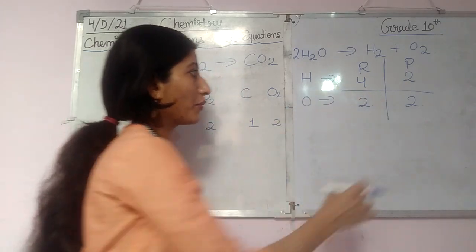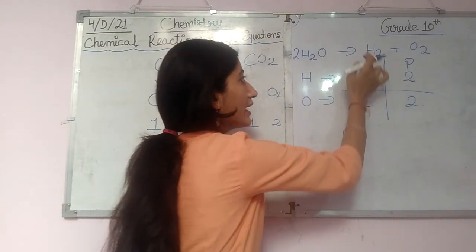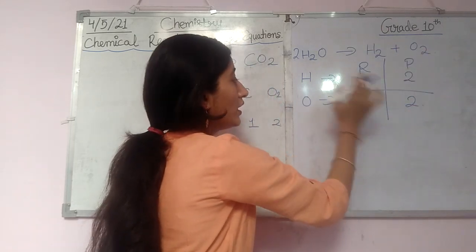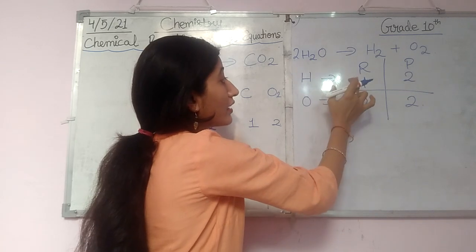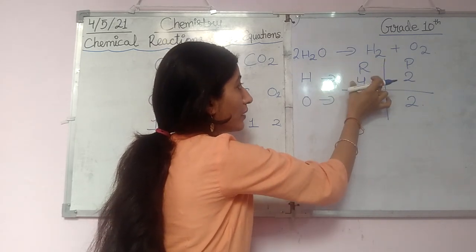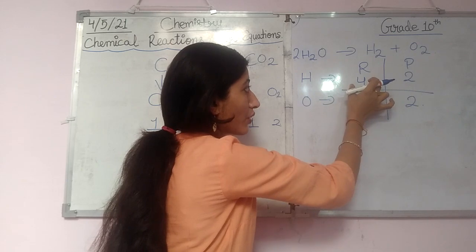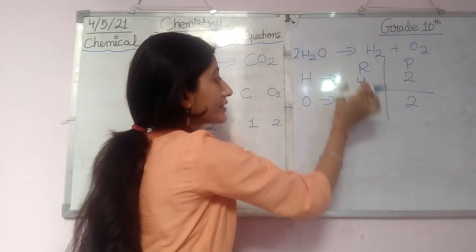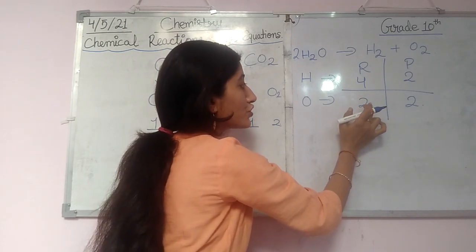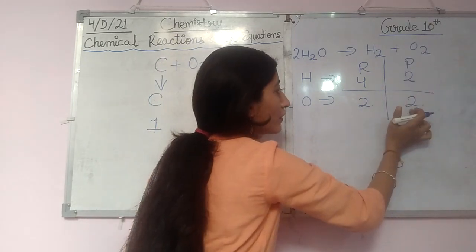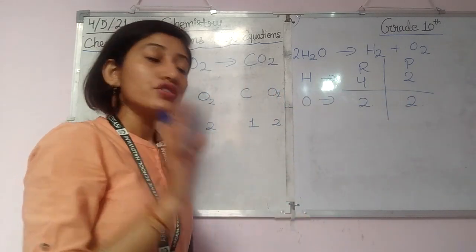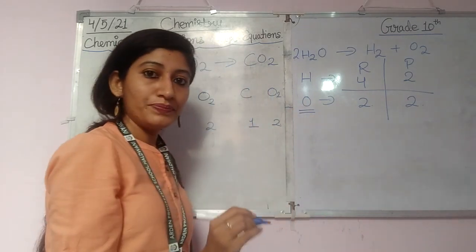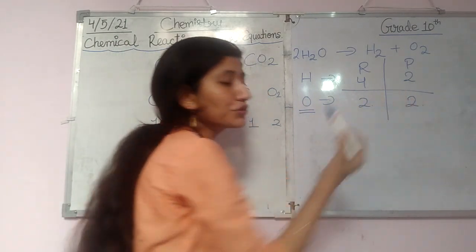Now let's see the product side. In the product side the number of hydrogen is 2 and the number of oxygen is 2. So in the reactant side the number of hydrogen is 4 and in the product side it is 2, and in the reactant side the number of oxygen is 2 and in the product side the number of oxygen is also 2, meaning the moles are 2. So oxygen is now equal. Here it is 2 and here it is also 2, no problem.